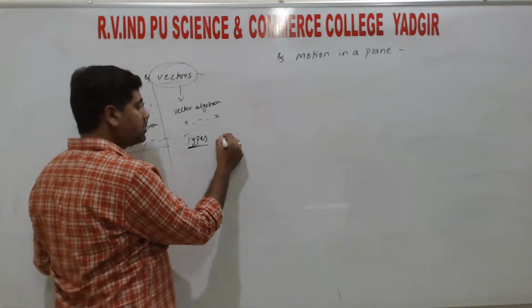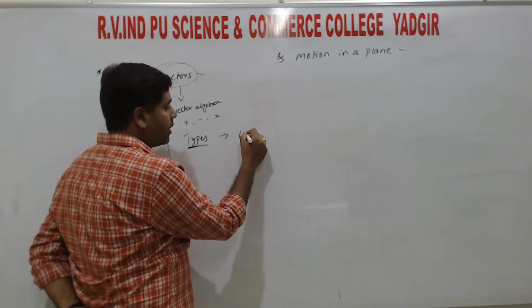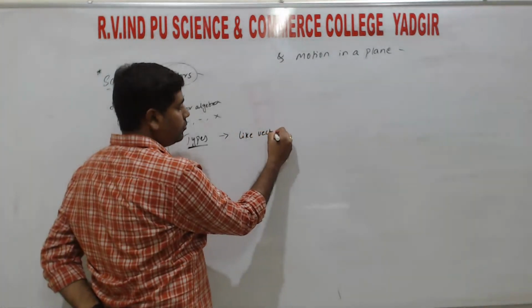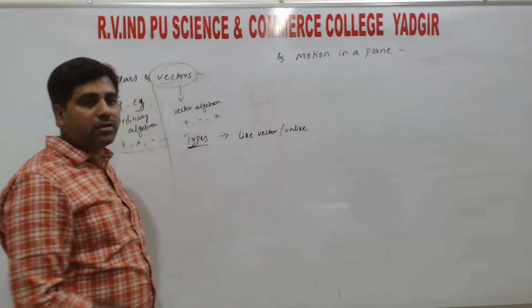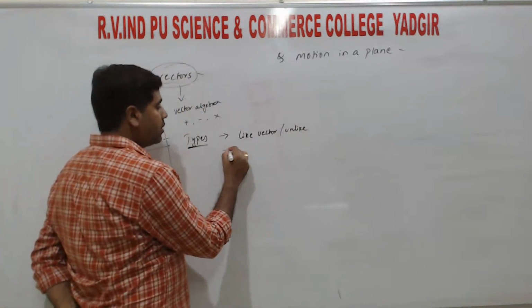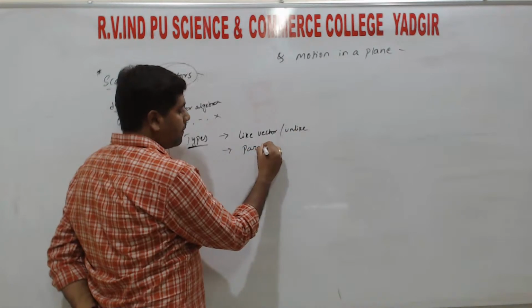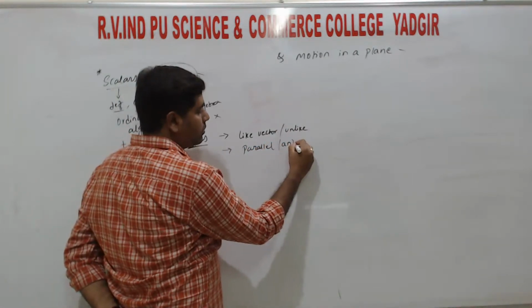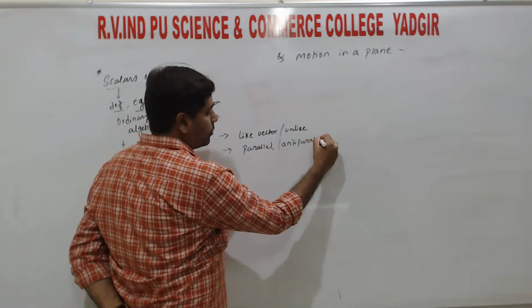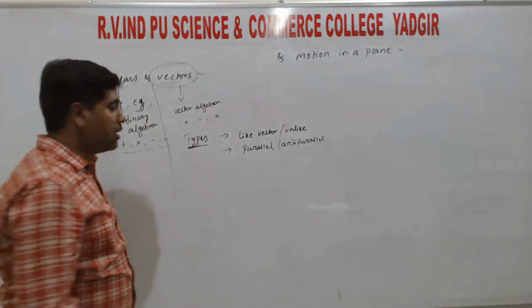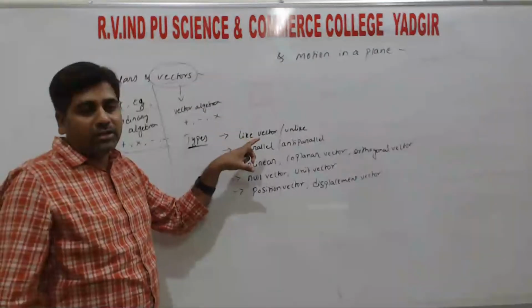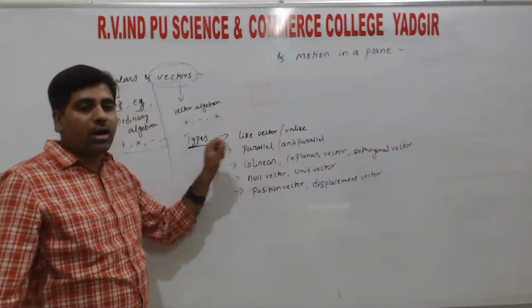So types of vectors ಅಲ್ಲಿ starts from like vectors, unlike vector. So ಎರಡನ್ನು ಒಂದಲ್ಲ ಕನ್ಸಿಡರ್ ಮಾಡ್ತಿದ್ದೀನಿ, like vector, unlike vector. So next parallel, anti parallel, like that is parallel vectors and anti-parallel vectors. So next magnitude and same direction, so that vector we call as like vector.